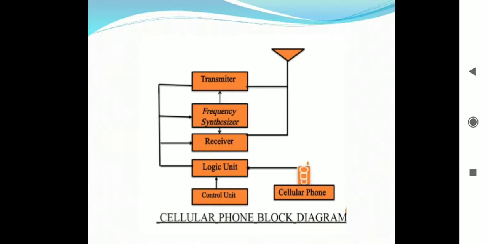It is made up of a microprocessor with RAM and ROM, that is random access memory and read only memory, and additional circuits used for interpreting signals from the MSC and BS, and generating control signals for the transmitter and receiver.